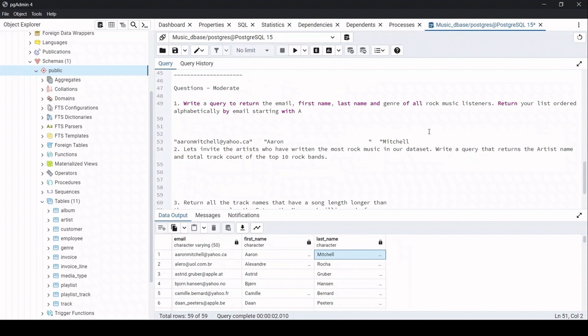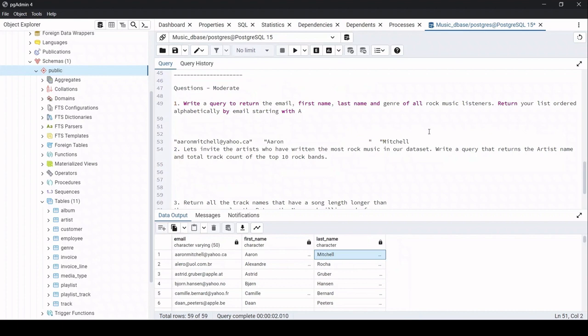Alright, so now let's perform the task on the second set of questions, which is the moderate questions. The first question is, write a query to return the email, first name, last name, and the genre of all the rock music listeners. Return your list ordered alphabetically by email starting with A.